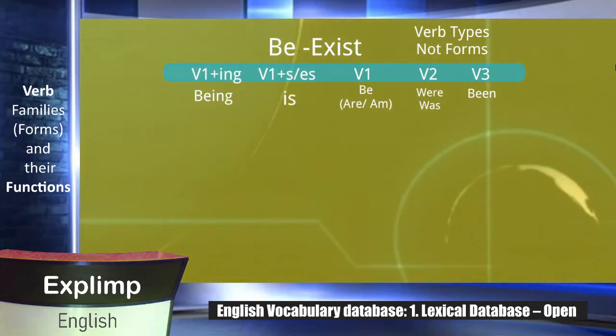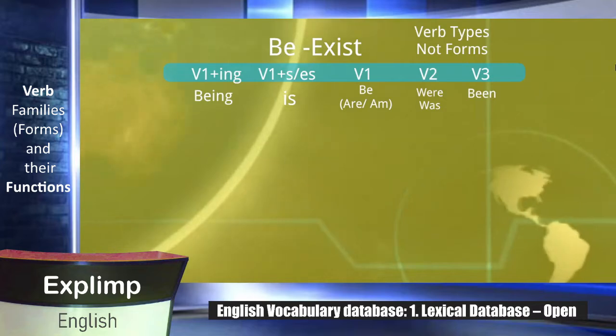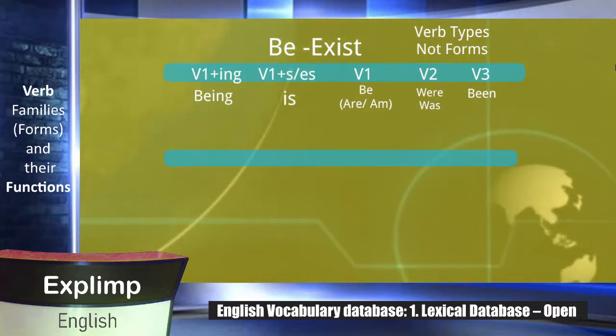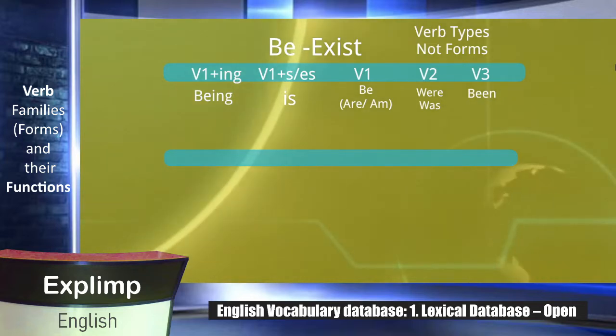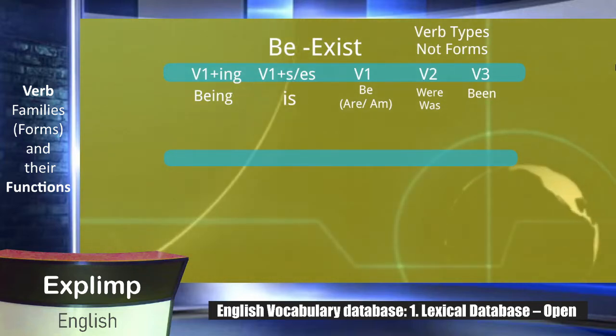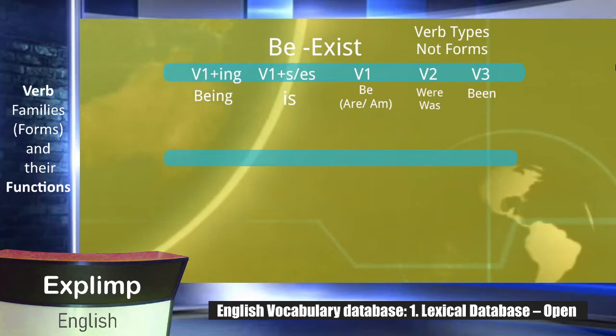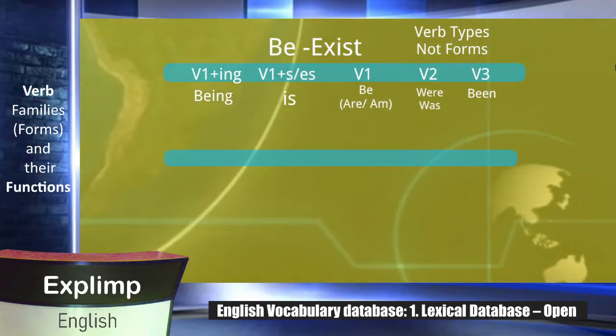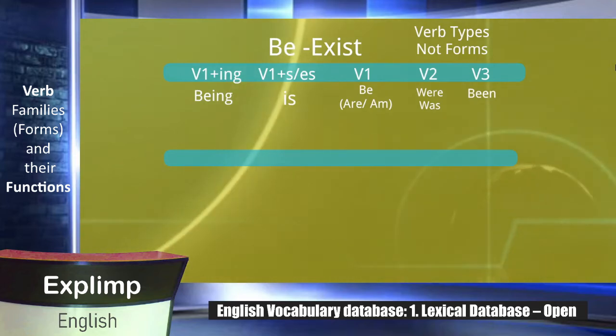Now let me make it a bit clear that there are different functions of these verb types. They do not have only one function, and that is the reason they could give different meanings and be used for different purposes. Maybe for active voice, for passive voice, and reported speech you use it in different ways.